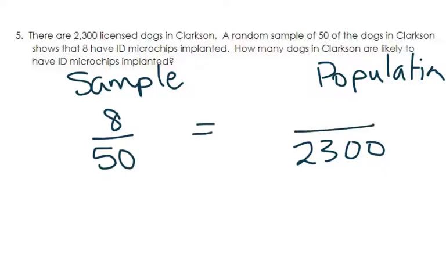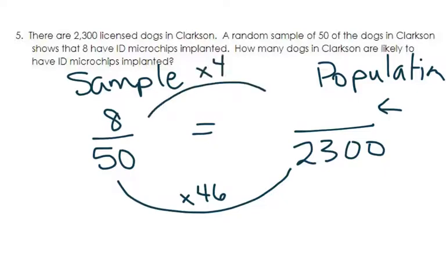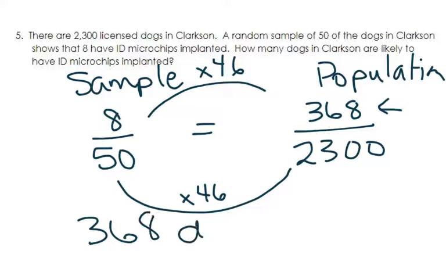So I'm going to set up an equivalent ratio, an equivalent fraction, to find out what is my missing number. And this number right here will tell me how many dogs I can expect to have ID microchips implanted in them in all of Clarkson. So I asked myself, what did I do to 50 to get to 2,300? And so I'm actually going to divide 2,300 by 50, and it's 46. Whatever I do to the bottom, I do to the top, times 46. And the answer is 368 dogs. All right, so 368 dogs should have a microchip, right?